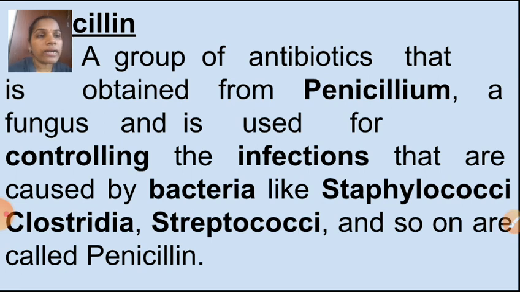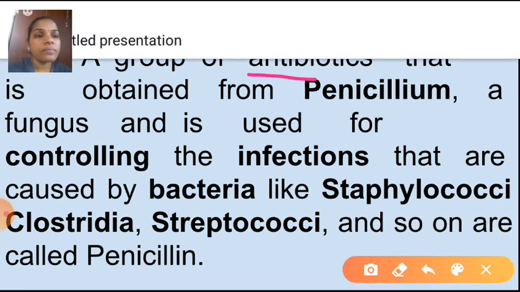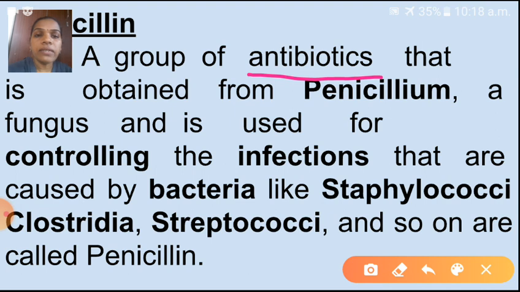Penicillin is an antibiotic that is obtained from penicillium. Penicillium is nothing but one kind of fungi.